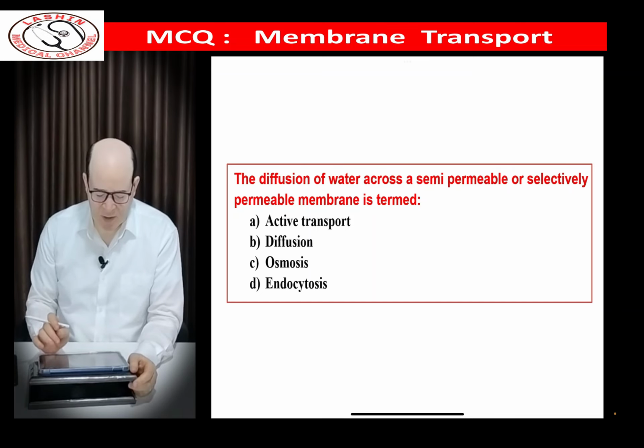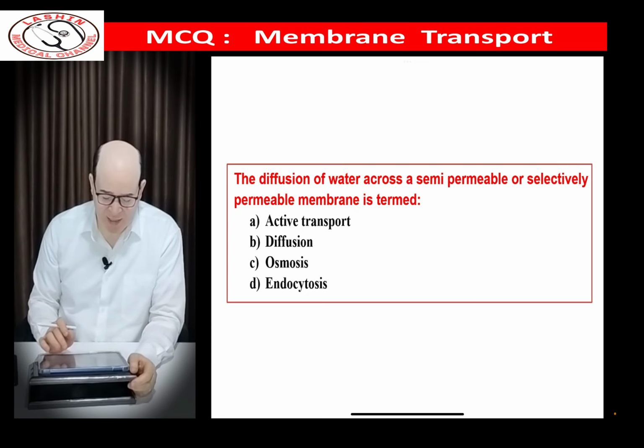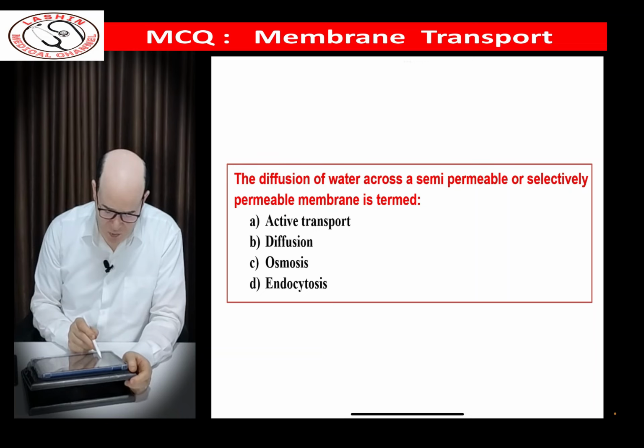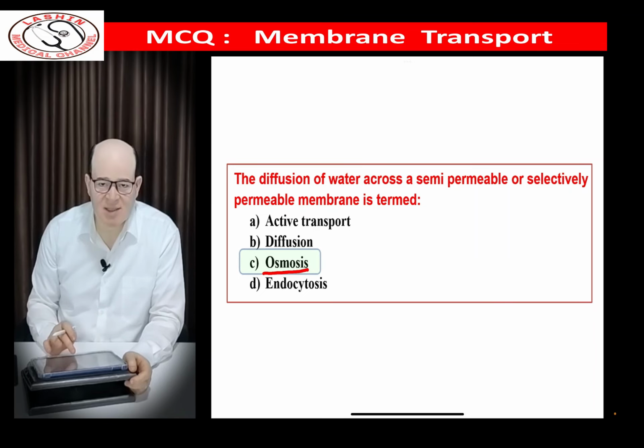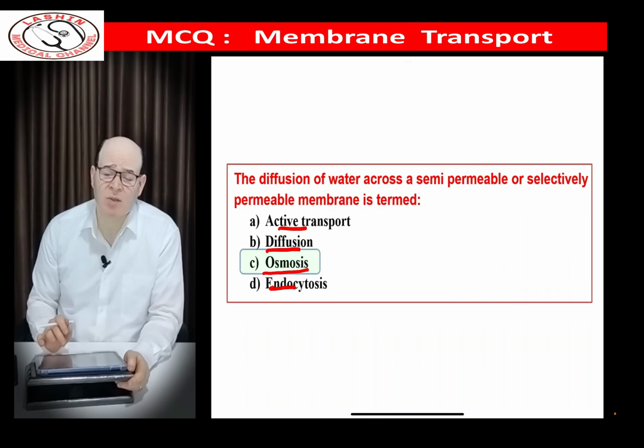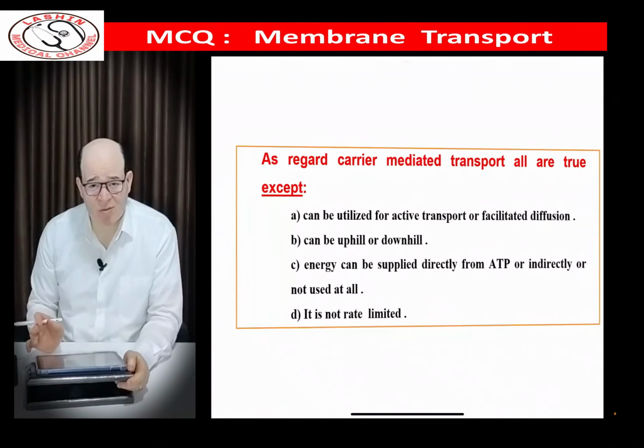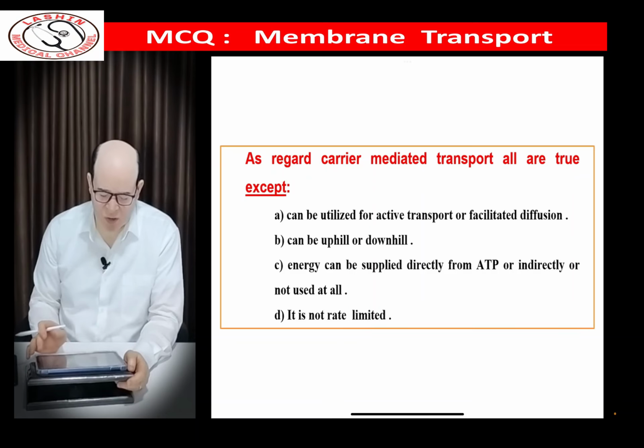The first question: the diffusion of water across a semi-permeable membrane is termed active transport, diffusion, osmosis, or endocytosis. The correct answer is osmosis, because osmosis is the passive flow of water across the cell membrane from areas of high water concentration towards low water concentration.